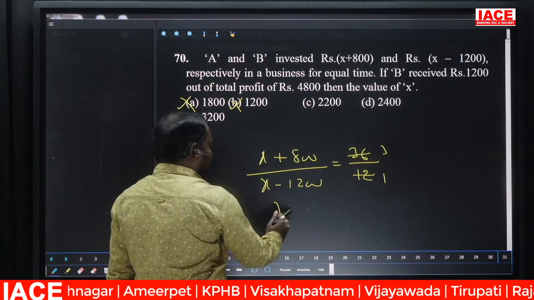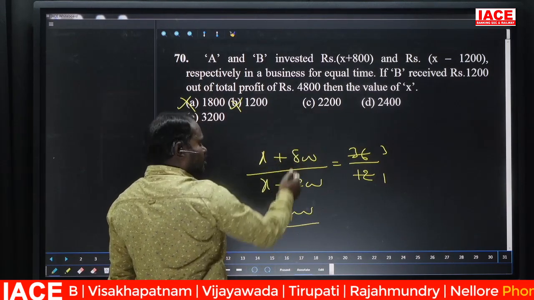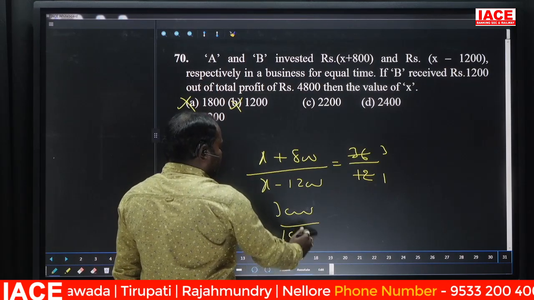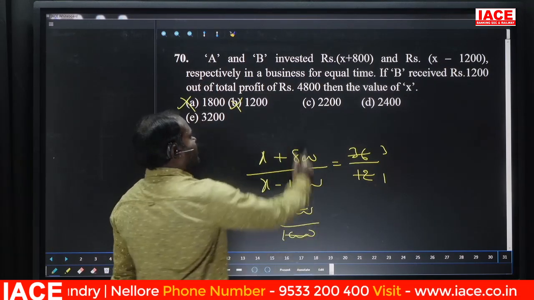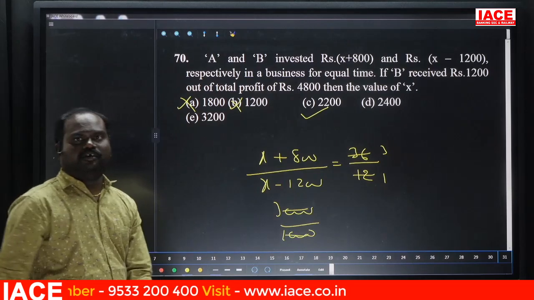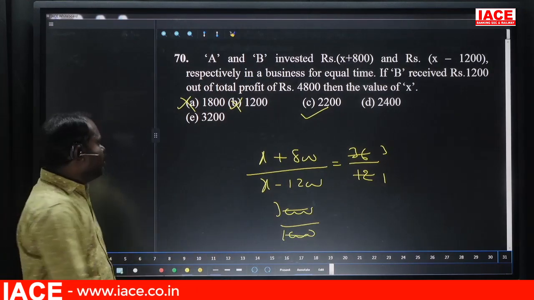22 plus 8 is 3000, 2200 minus 1200 is 1000. Obviously the ratio is 3 to 1. So option C is satisfying the condition. Otherwise we can cross multiply. Next.